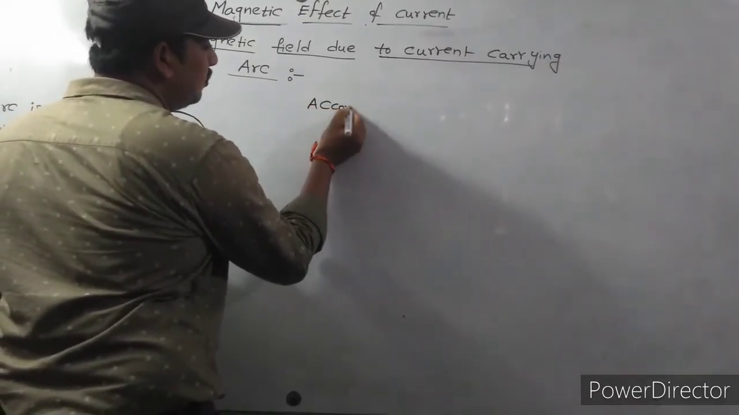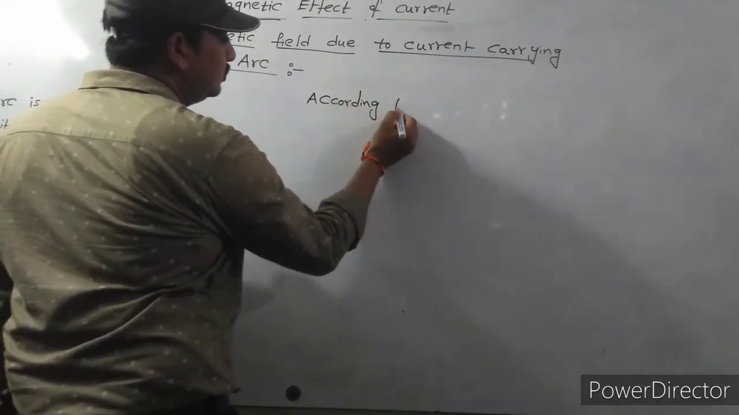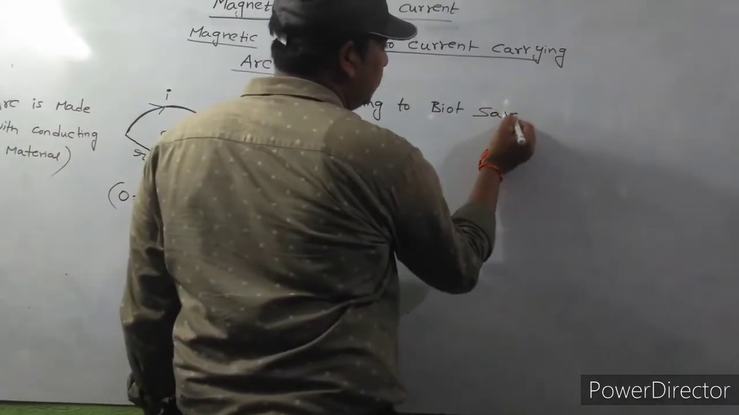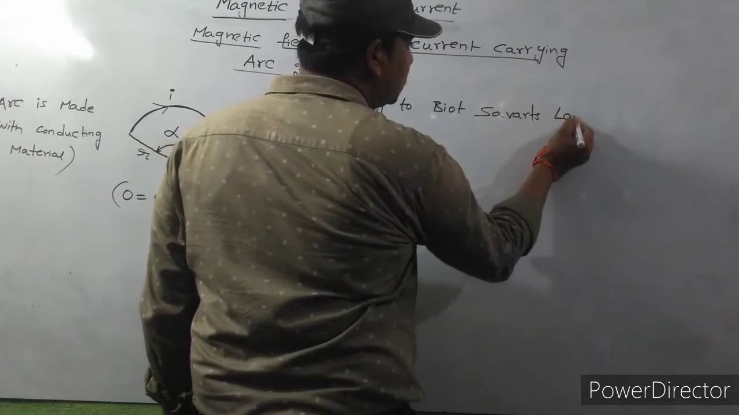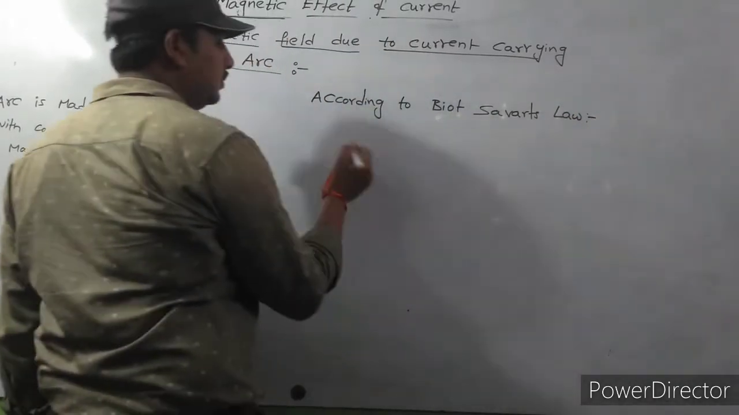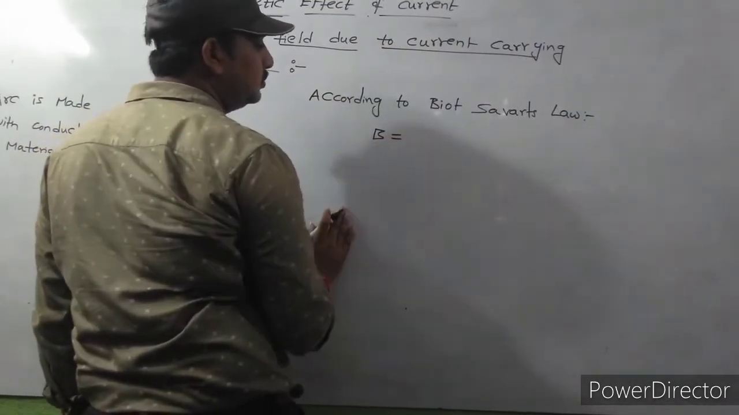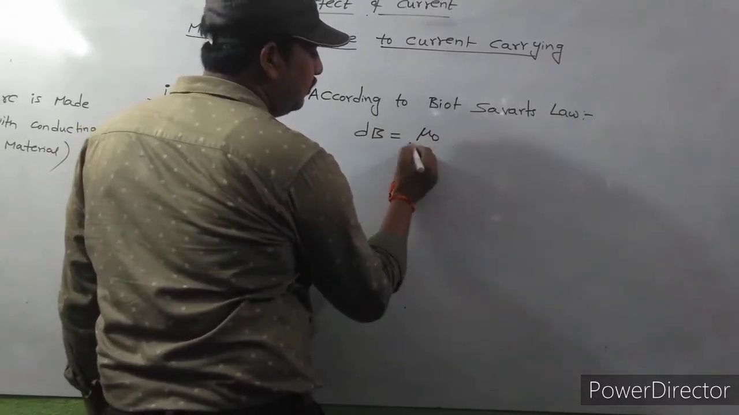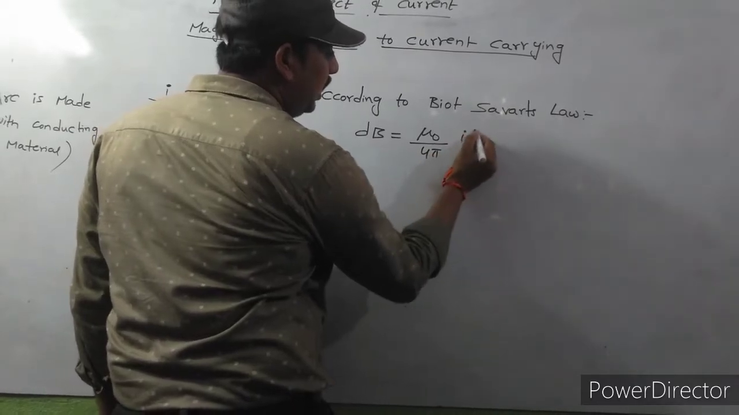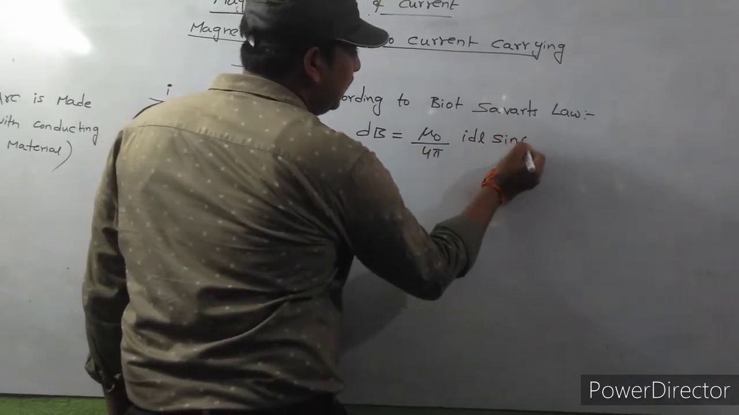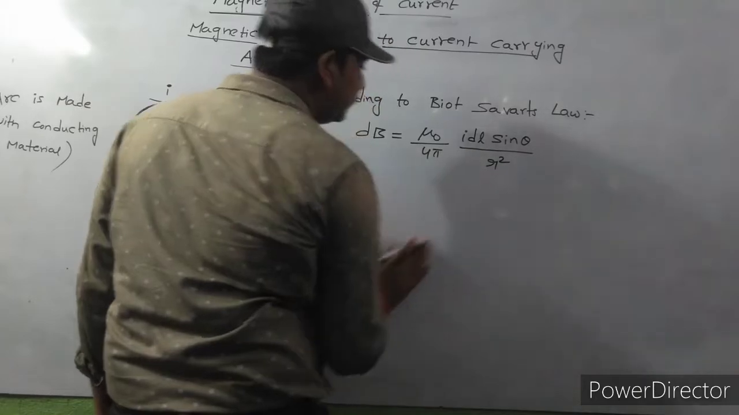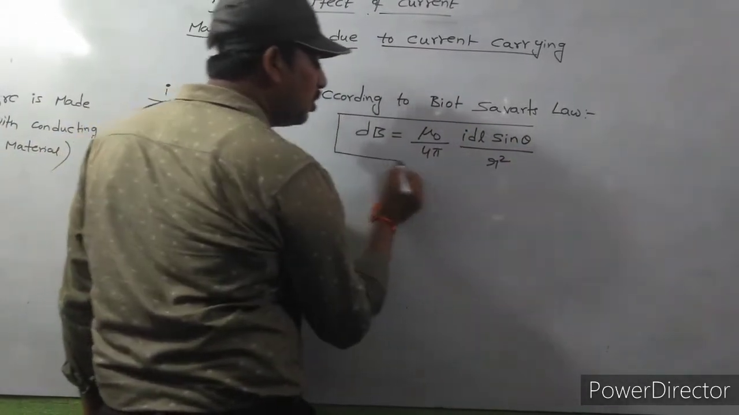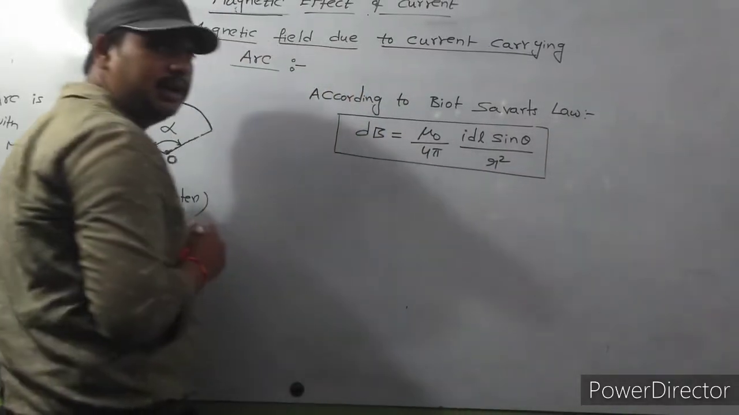According to Biot-Savart's law, dB is equal to mu naught by 4 pi into IDL sin theta by R square. This is Biot-Savart's law statement. dB is equal to mu naught by 4 pi into IDL sin theta by R square.